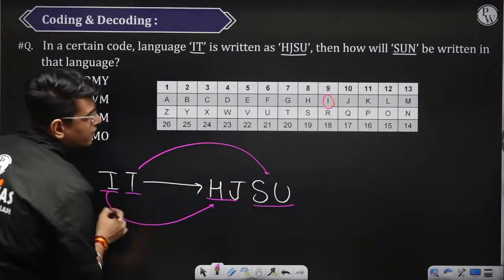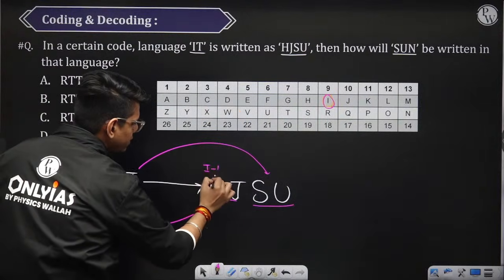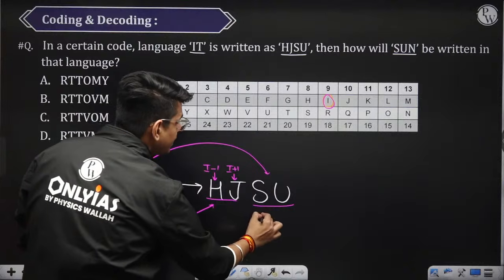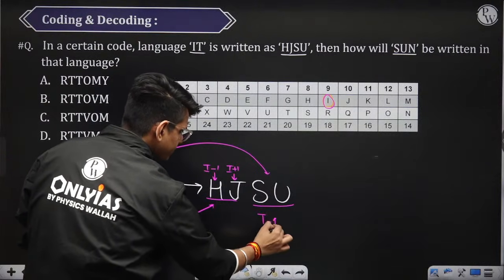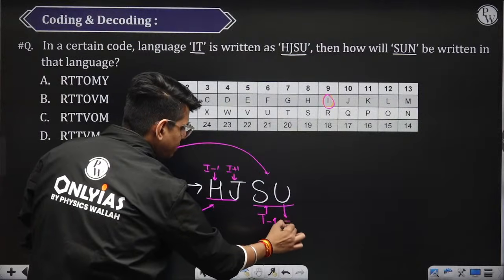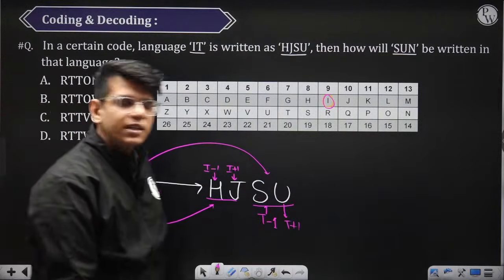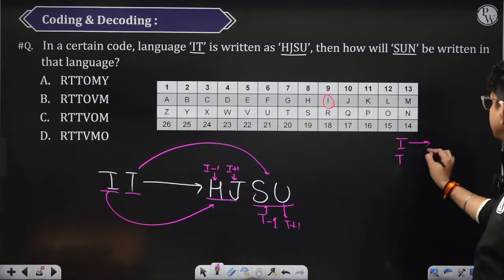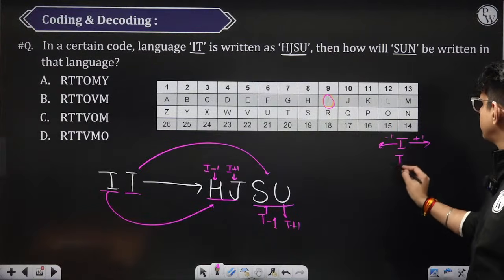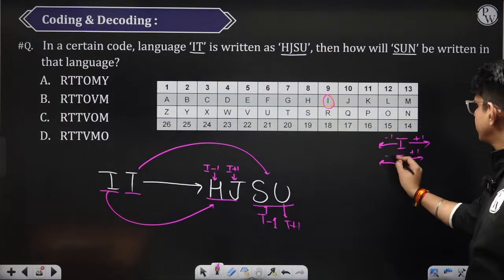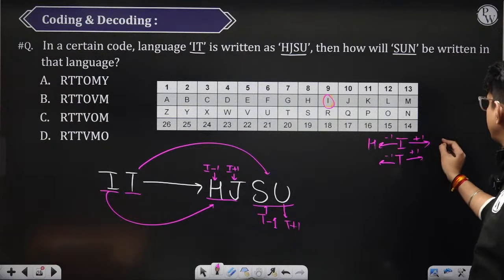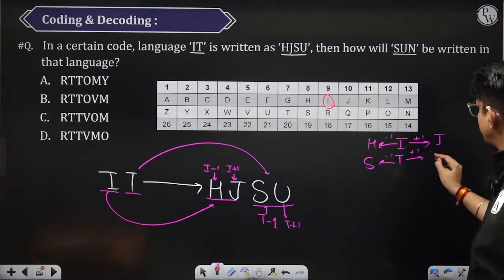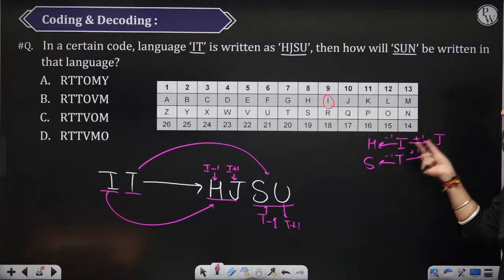This is I -1. This is I +1. Similarly, this is T -1 and this is T +1. What they have done is they have written I and they have written T. They have written this as -1, +1, -1, +1. I -1 is H, I +1 is J, T -1 is S, T +1 is U. And they have written the answer as H, J, S, U.